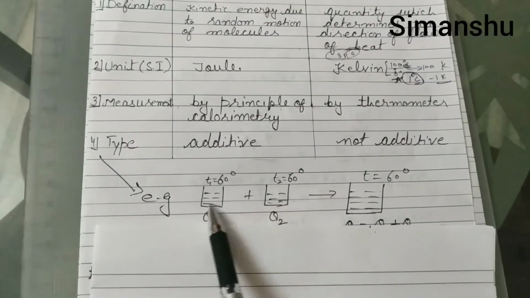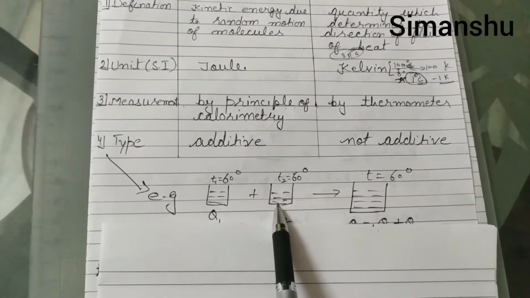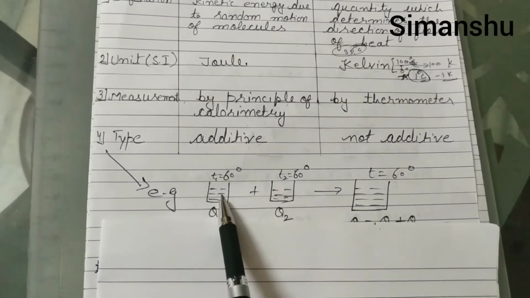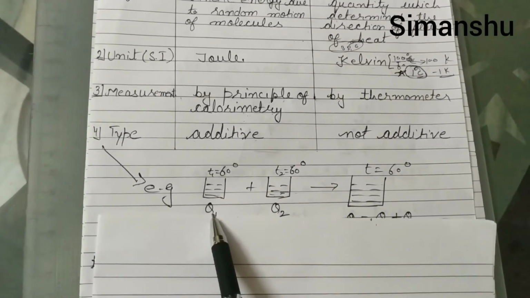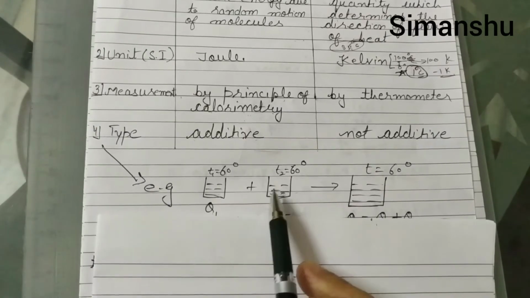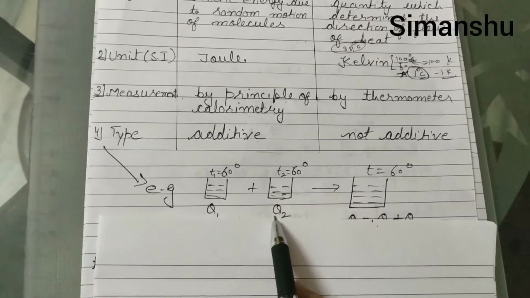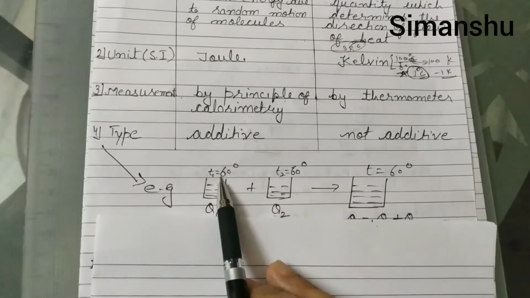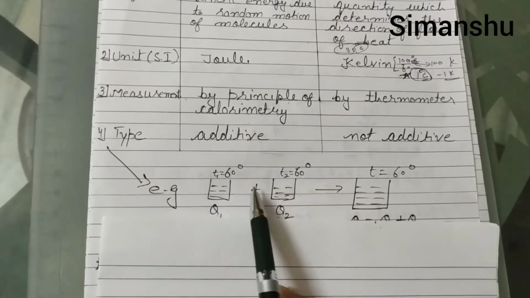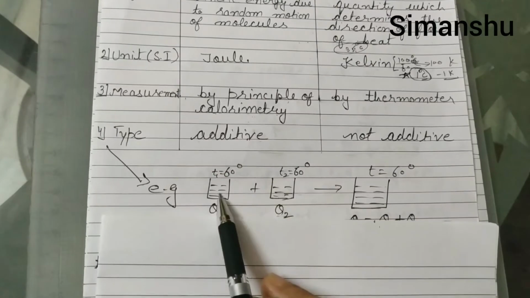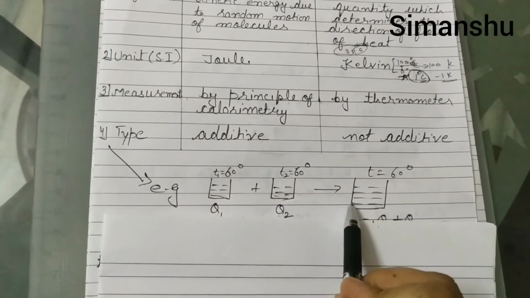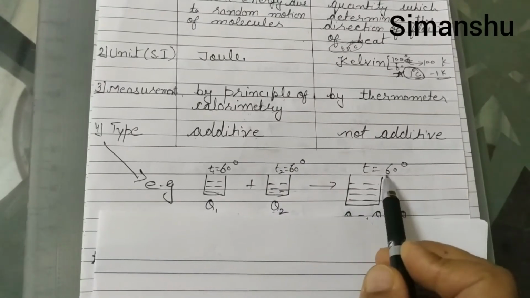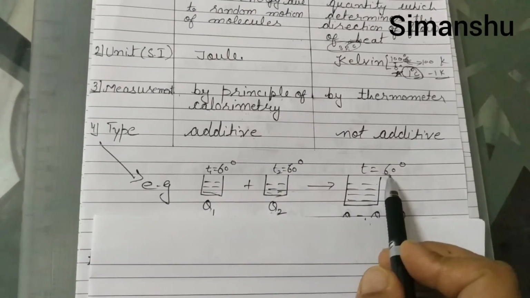See, here are two vessels. They both have liquid. Here this liquid has heat Q1 contained in it, while on the other side it has Q2. Both are at the same temperature, 60 degrees. If I pour the liquid from both vessels into one bigger vessel, both are at 60 degrees, so the temperature will remain 60 degrees only.